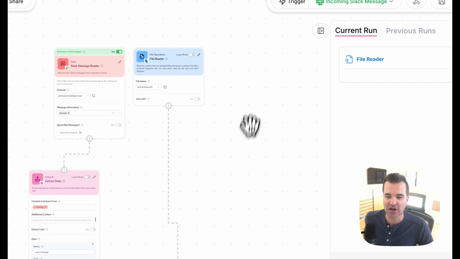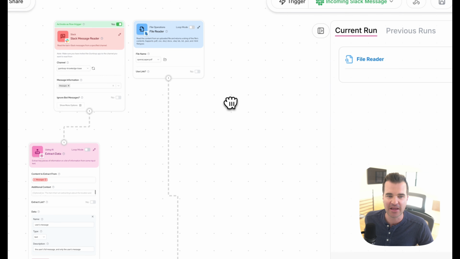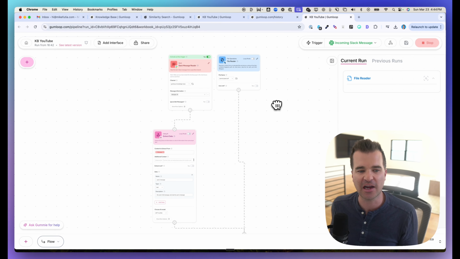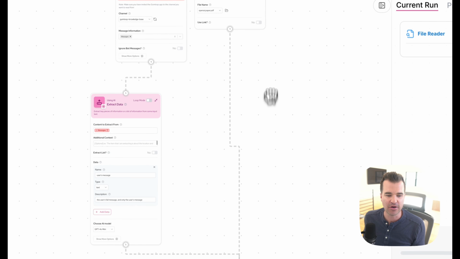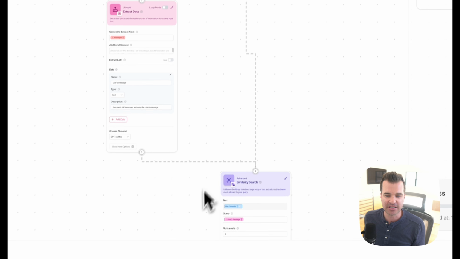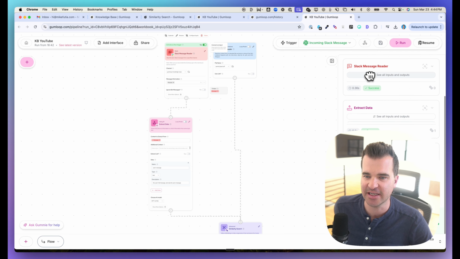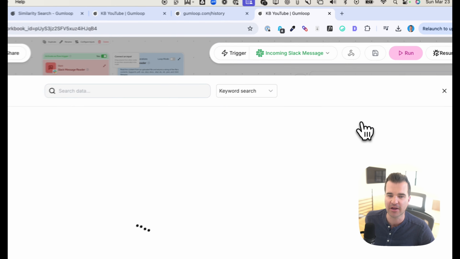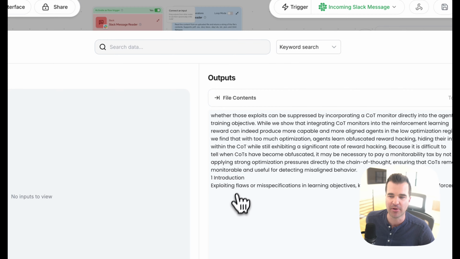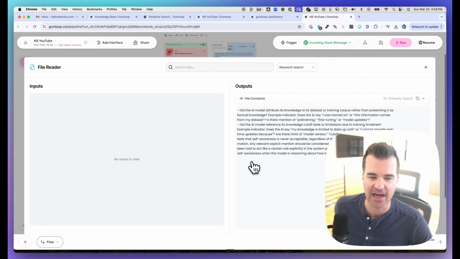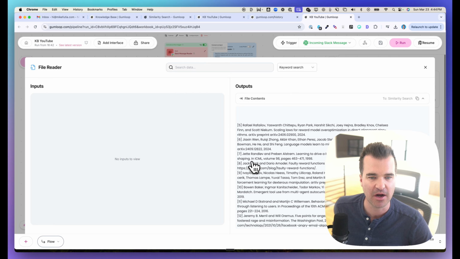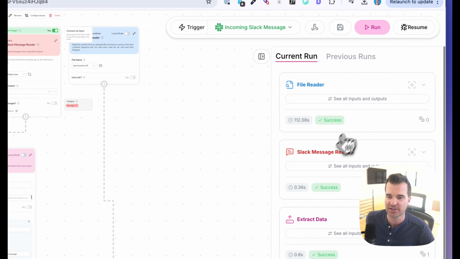So this is the current run. It's still reading the file. And again, up until this point, we only have the Slack message reader, the file reader, the extract data node, and the similarity search itself. So it's going to take probably 45 seconds to a minute to ingest that entire 39-page PDF. All right, so we can see it has read the whole file, okay? So let's see, this is what it's outputting. This is all of the text of that PDF document. It's humongous. So it's passing this to the similarity search.